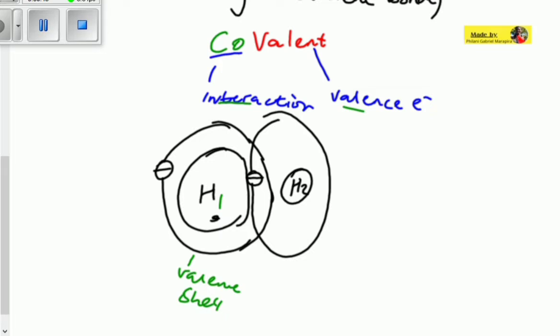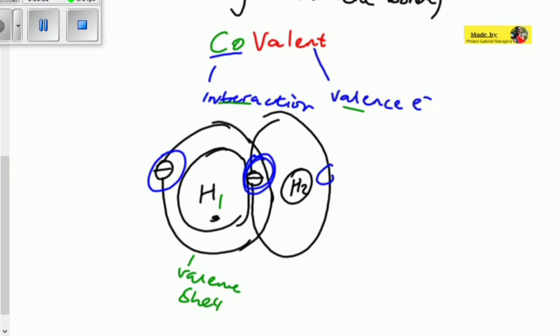You can now see that here we can find 1 and 2, and then that side also we can find 1 and 2, and now we have a stable structure, or a full valence shell. A full valence shell just means that there is actual stability there.